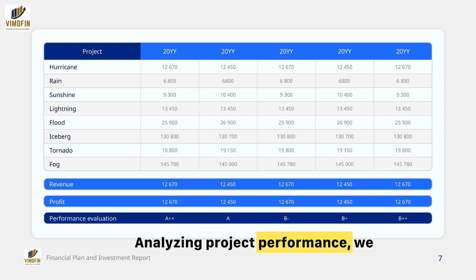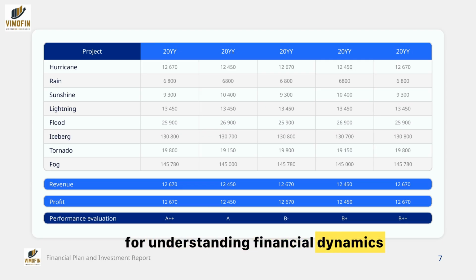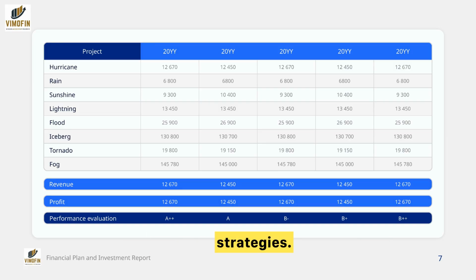Analyzing project performance, we observe consistent figures across various weather-related projects like hurricane, rain, and sunshine. Notably, iceberg and fog projects show significant values, indicating high investment. Performance evaluation ranges from A++ to B++, reflecting diverse outcomes. These insights are crucial for understanding financial dynamics and guiding future investment strategies.